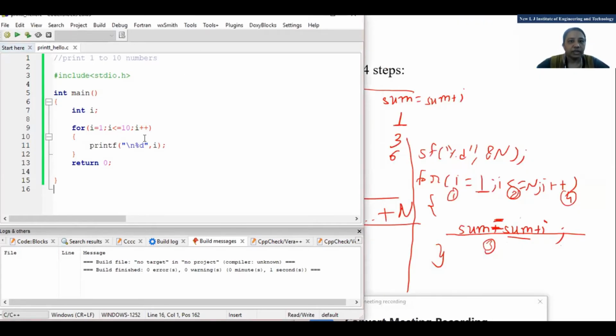Now the other thing is I need to print 10 to 1 in the same program. Who is supposed to tell me what I should write?